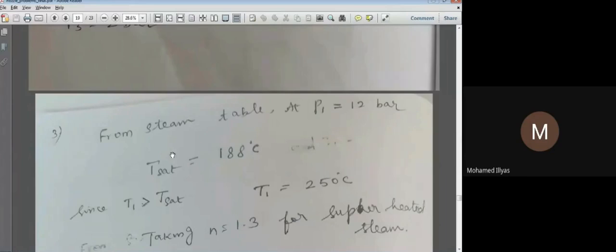For example, for water the boiling point is 100 degrees Celsius at 1 bar. When the pressure varies, the boiling point will also vary. Here the pressure is 12 bar, whereas it is 1 bar for 100 degrees Celsius. I will show you in the steam table now. One minute please.